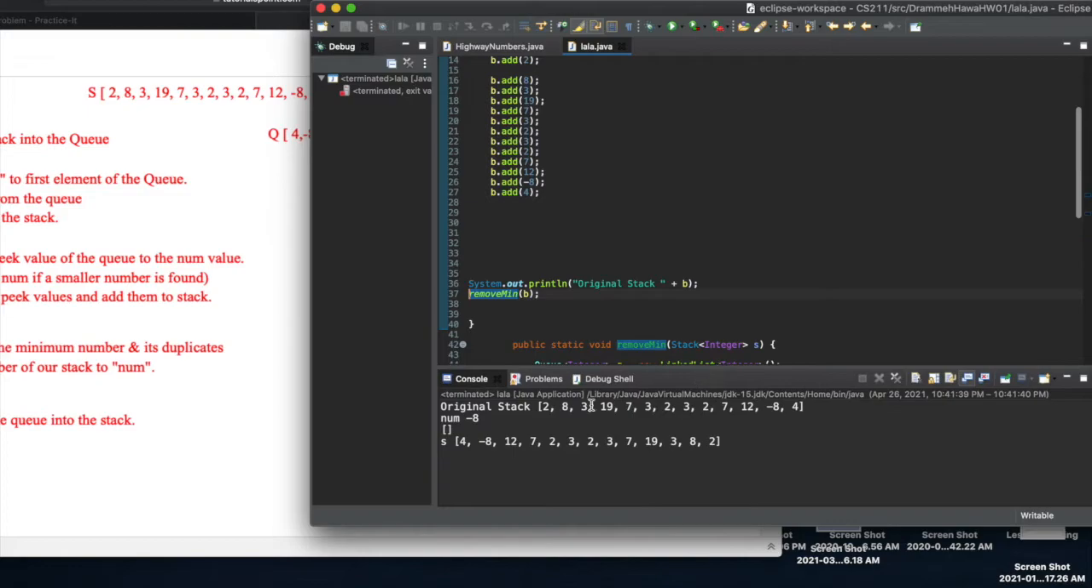So we have our original stack here. Num is -8. Our Q is empty. And our stack contains 4, -8, 12. Well, this is the top. But anyways, 4, -8, 12, 7, 2, 3, 2, 3, 7, 19, 3, 8, 2.